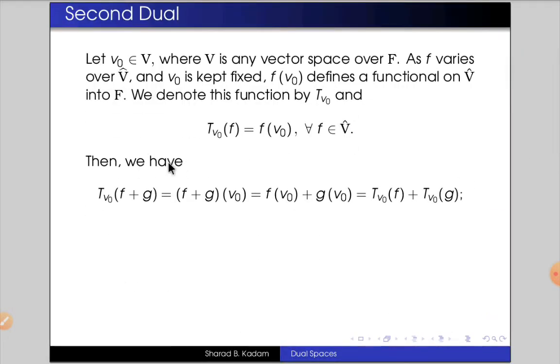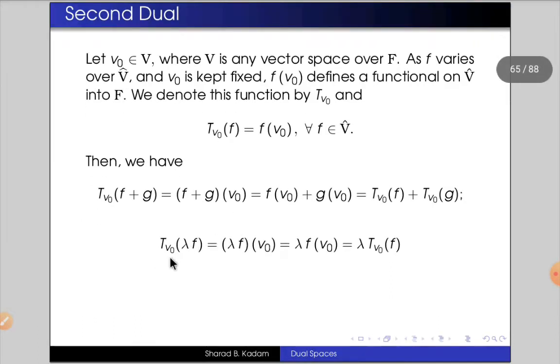So from this we have T_{V_0} of f plus g equals f plus g of V_0, and this f plus g of V_0 equals f of V_0 plus g of V_0, which is nothing but T_{V_0} of f plus T_{V_0} of g.